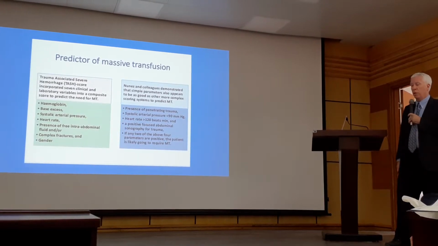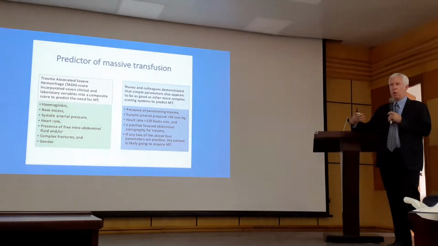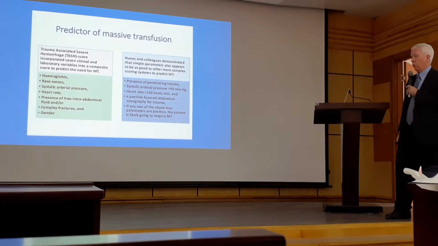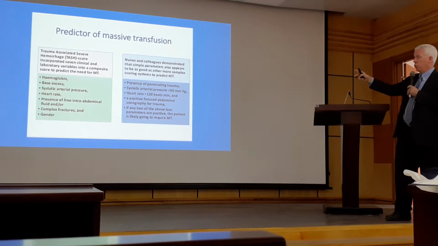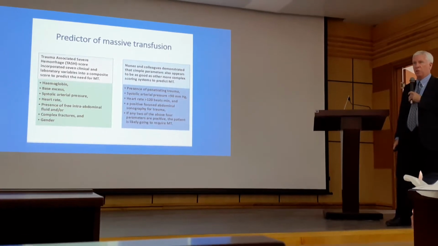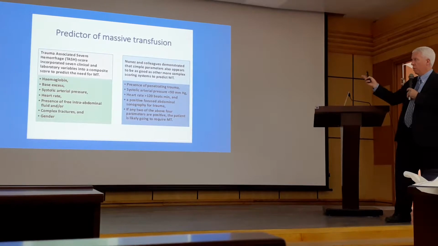There's a couple different predictor tools to allow us to decide, is the patient in front of us, do they need a massive transfusion protocol? And the one on the right, what we call ABC, I think is probably the easiest in terms of looking at criteria. Basically, if you have any 2 of the 4 listed here, you would qualify and say there's a high likelihood that this person would require a massive transfusion protocol.